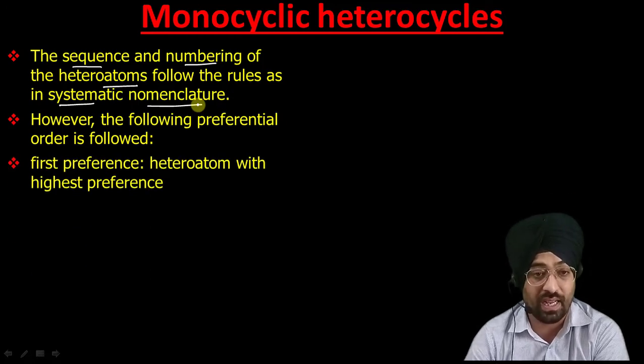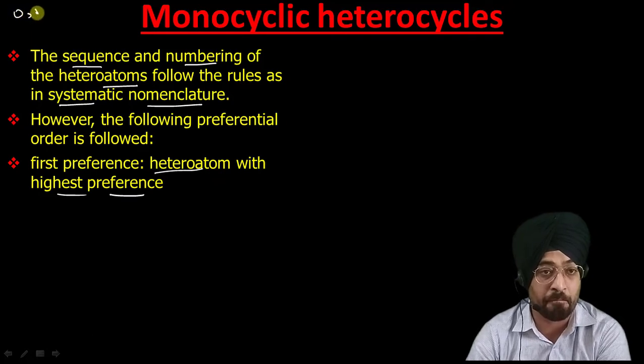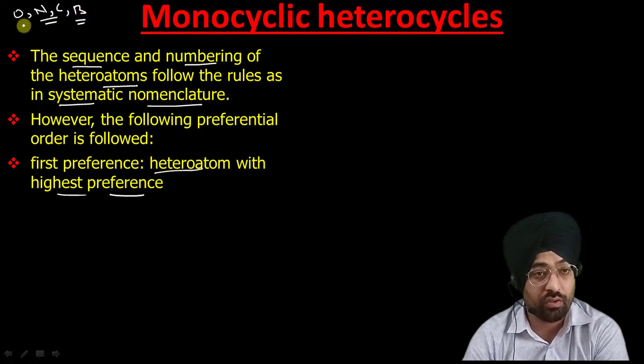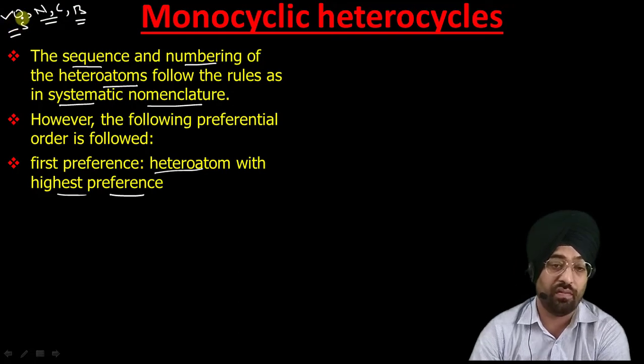First, as we know, first preference goes to the heteroatom with the highest preference. So this we have discussed many times. The oxygen family has higher preference than the nitrogen family, which has higher preference than the carbon family, which has higher preference than the boron family. So if we have atoms from the same family, like oxygen and sulfur, then oxygen will have higher preference than sulfur. We have already done this.